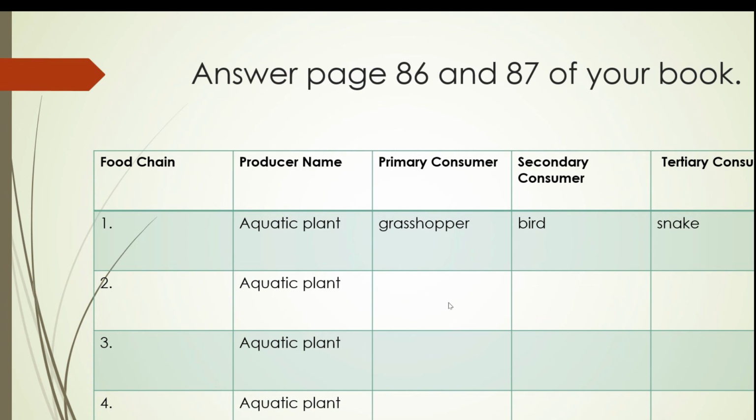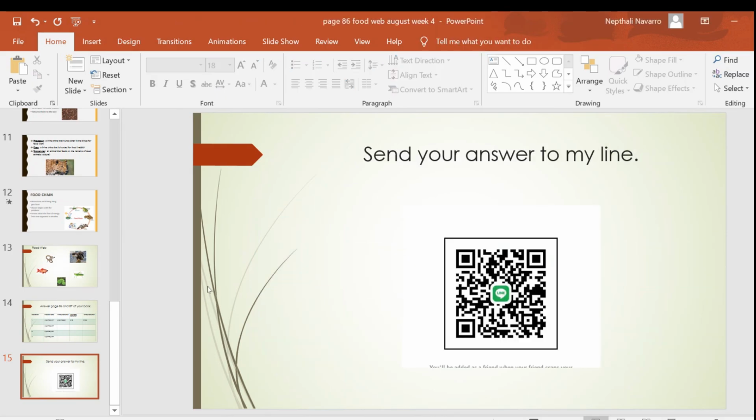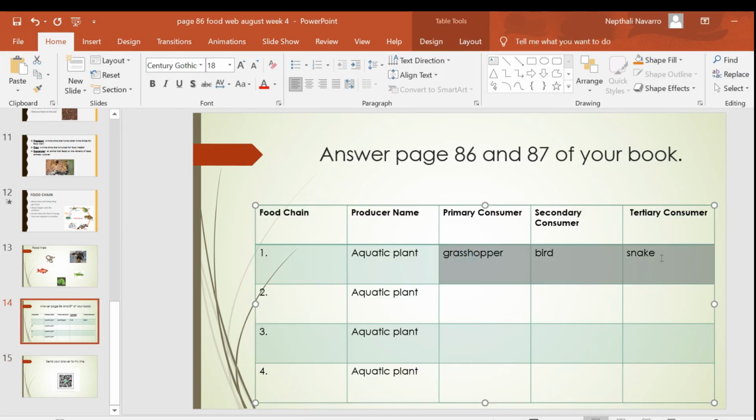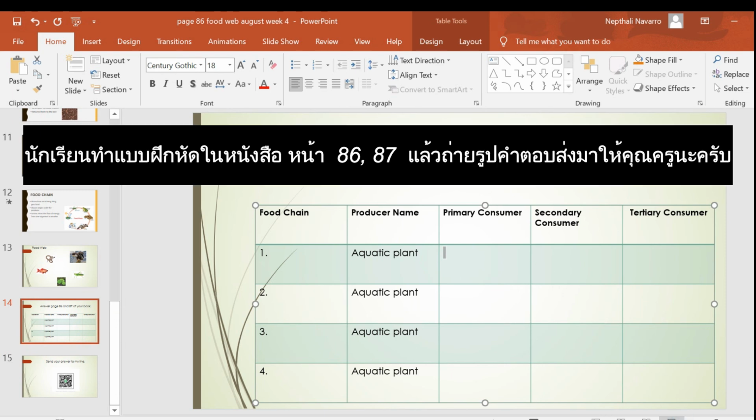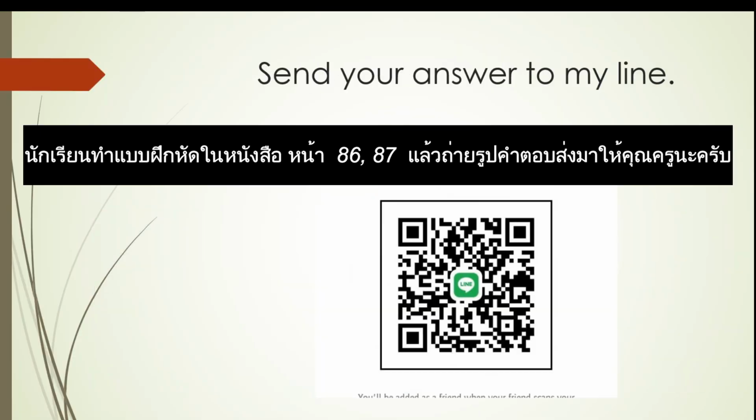Okay, so you have there number one. That's your number one. Now you have to provide 2 and 3 of your book. Answer in your book, page 86 and 87, and you have to send your answer to my line.